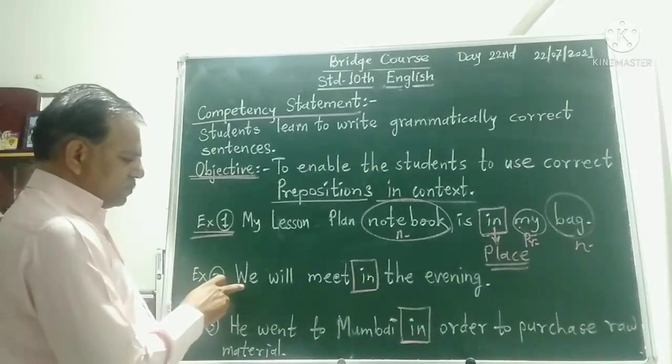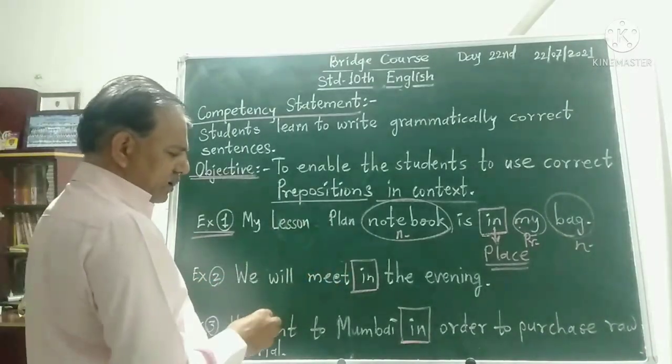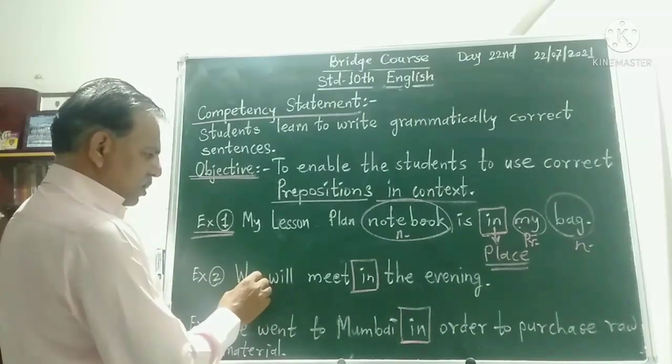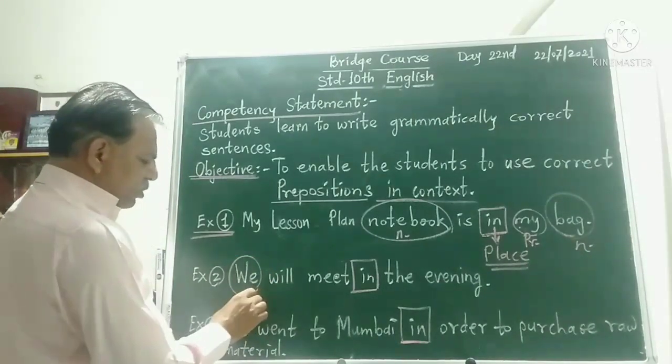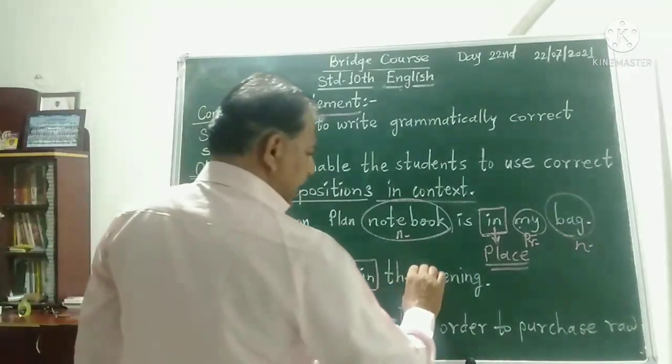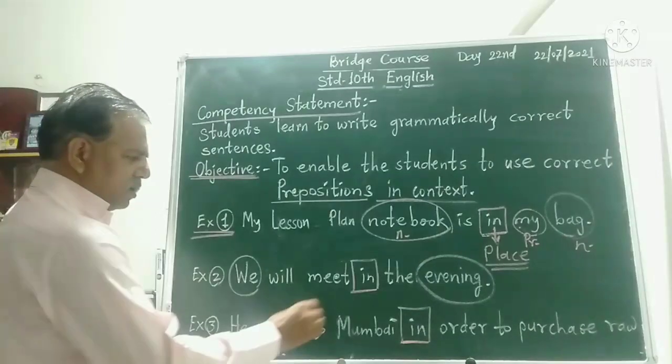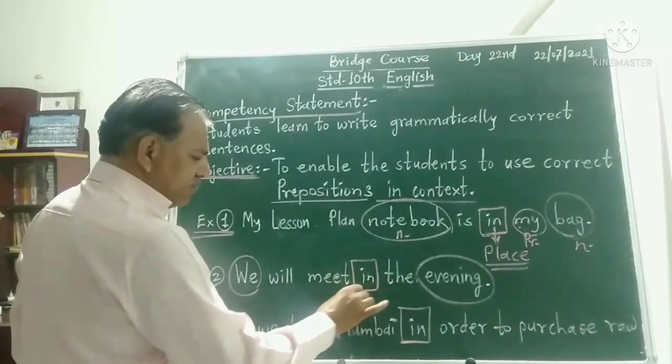Example number 2. We will meet in the evening. So here, pronoun we and noun evening. In here shows time.